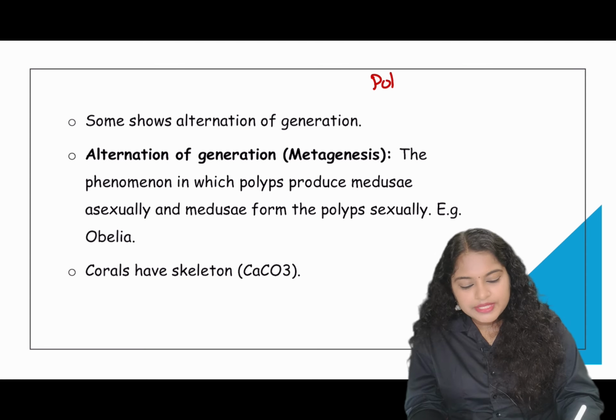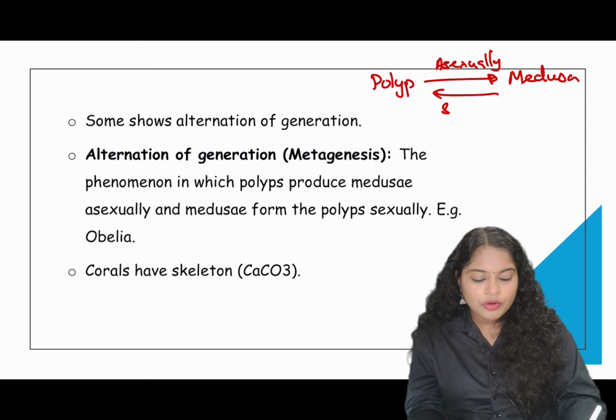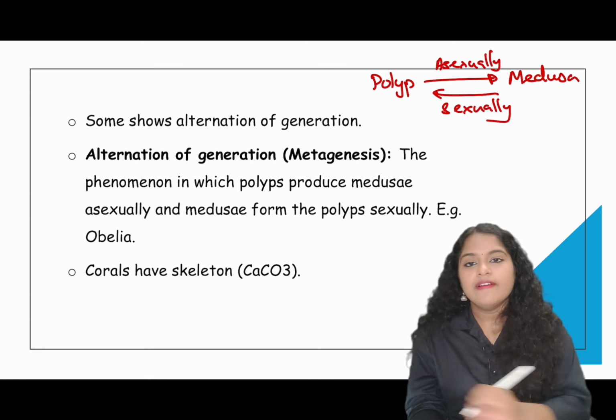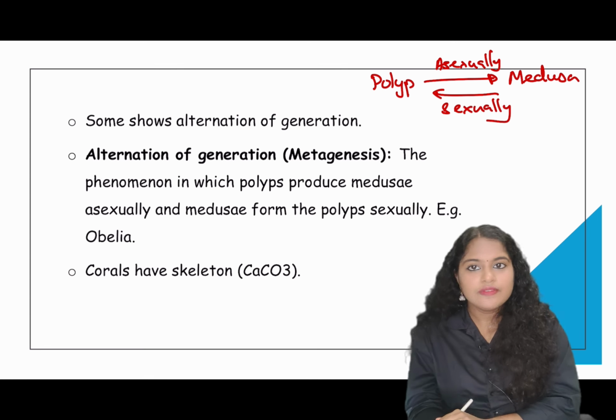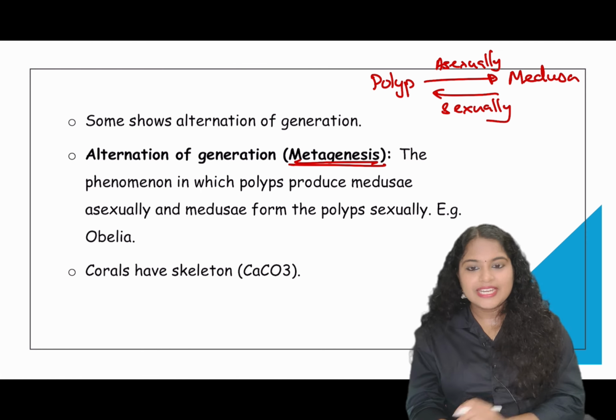Some of these coelenterates show alternation of generation. That is, the polyp stage will give rise to the medusa asexually, and this medusa will give rise to polyp in the sexual reproductive way. And this method of alternation of generation is called metagenesis. Another type of coelenterates are corals, and these corals have a calcium carbonate skeleton present.